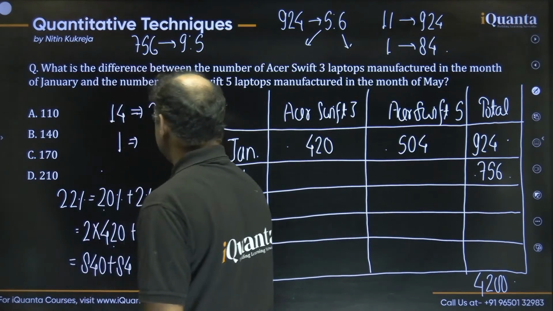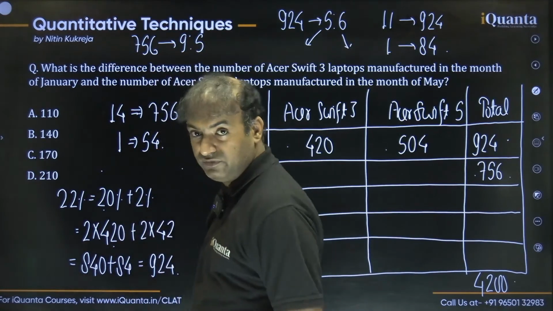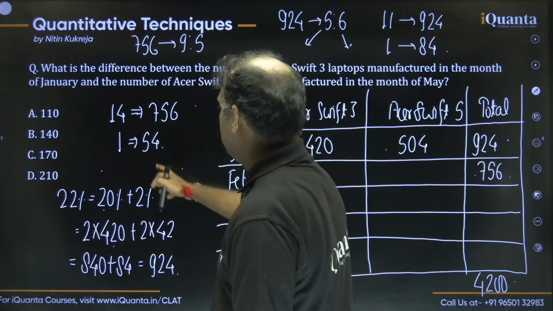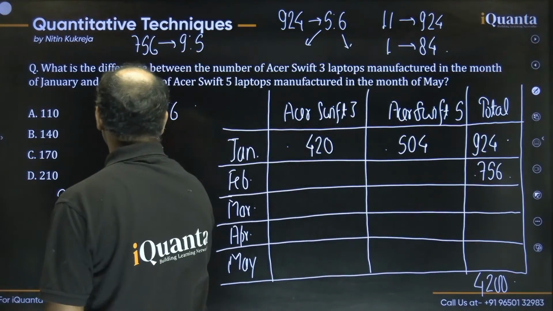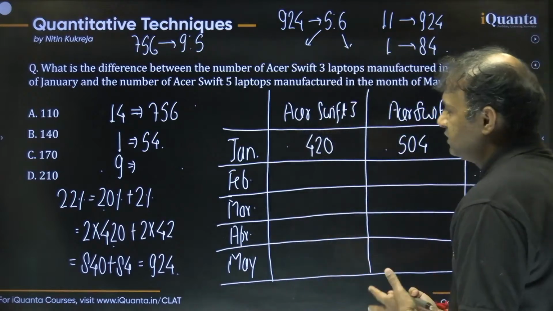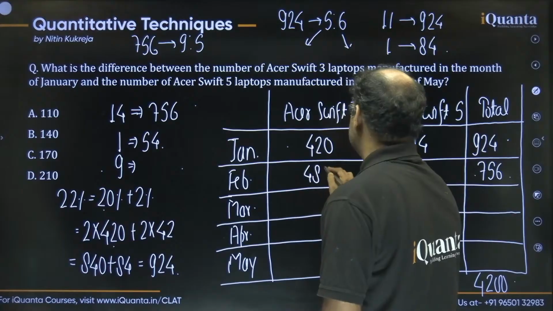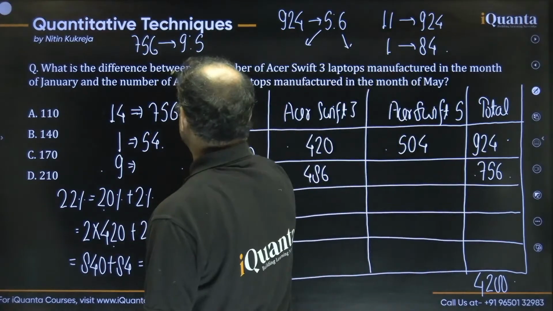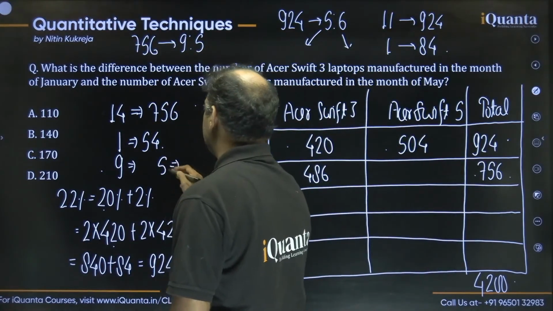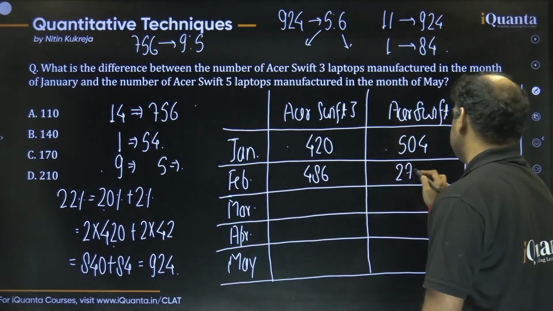So what should be the value of 1? We can say 1 should be 756 divided by 14, 5 times 14 is 70, and then 4 more, so 1 should be 54. Now, if 1 is 54, 9 should be how much? 54 times 9 is 450 plus 36, which is 486, right? And if 1 is 54, what should be 5? 54 times 5 is 250 plus 20, 270. Simple, right?